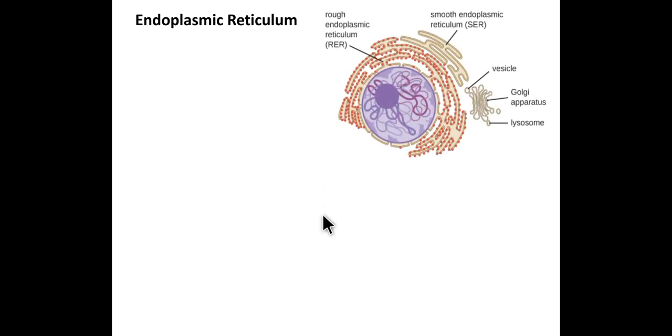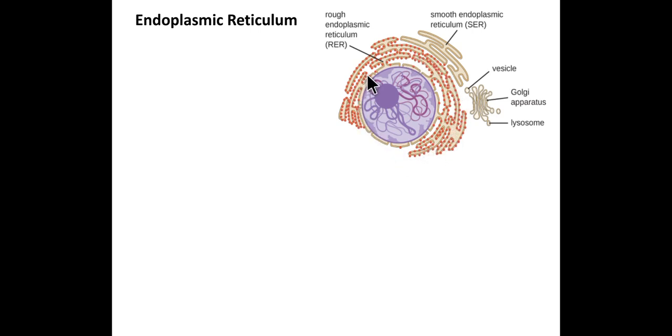The next cell organelle is the endoplasmic reticulum. The endoplasmic reticulum is present in the cell cytoplasm forming a network-like structure. See here, this is the network-like structure. Generally it is adhered to the nucleus.